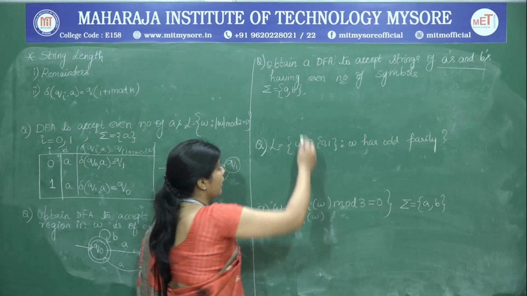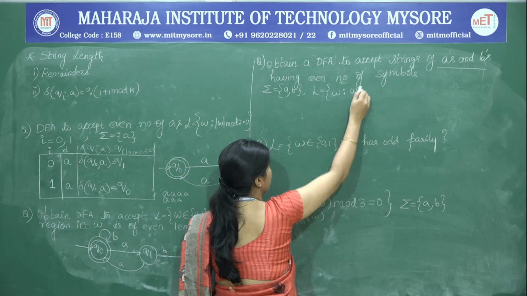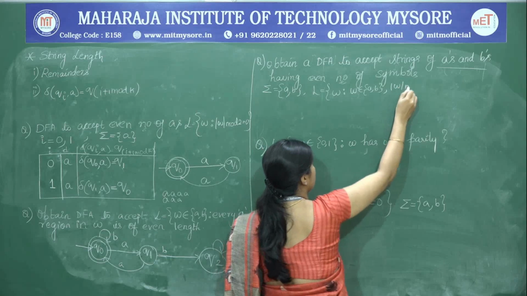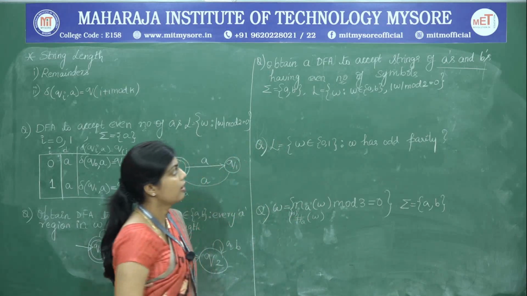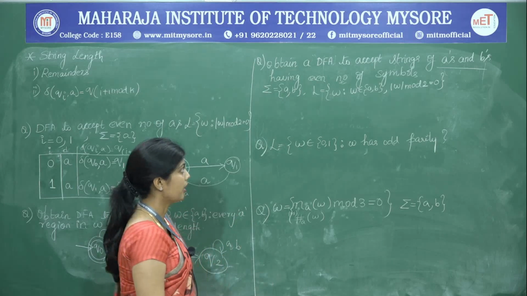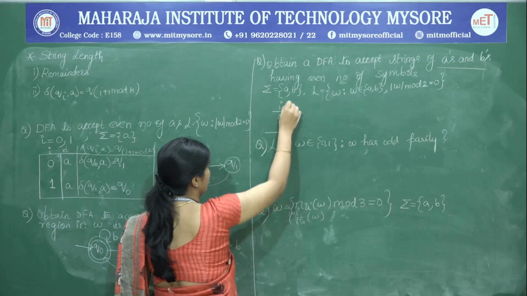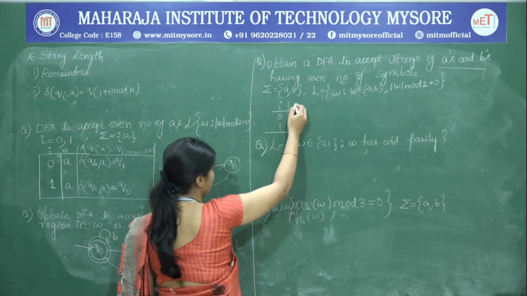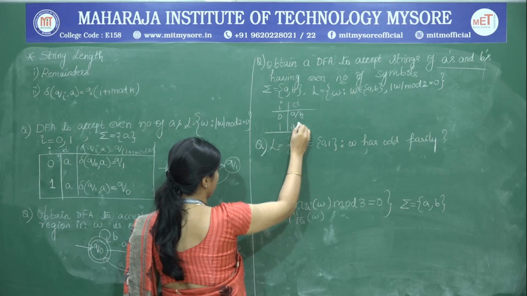Therefore, this can also be written as a language: W, such that W belongs to {A, B}*, and also the length of W mod 2 is going to be 0. So both the constraints are true for this problem. We will see how to frame the transition for this diagram. When we have mod 2, we know that the I value is nothing but 0 and 1. So definitely there are only two states in this DFA. Next, we have to define the symbols which it is made up of: A or B.